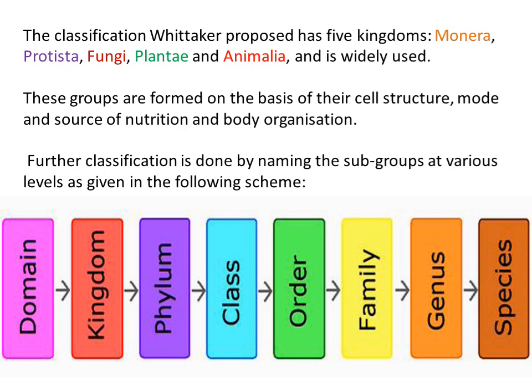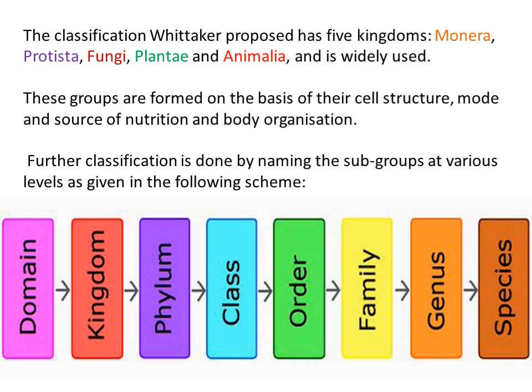And when we arrange these groups and subgroups, we get a scheme, a hierarchy, a sequence. According to that, the largest, highest, top level group was the domain. The domains have different kingdoms. The kingdoms have different phyla. If we are talking about animal classification, then we use the term phylum.